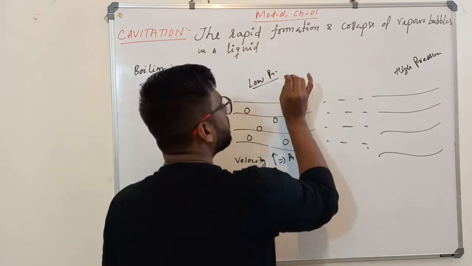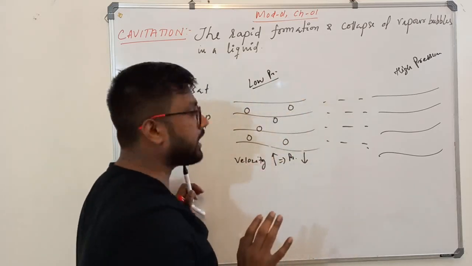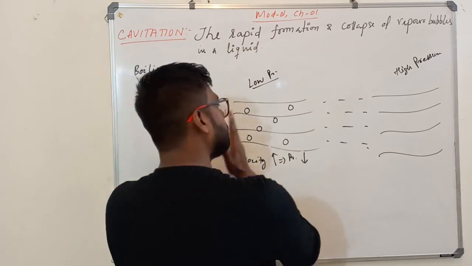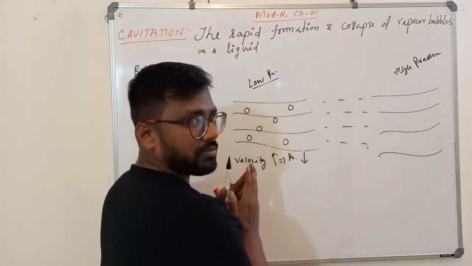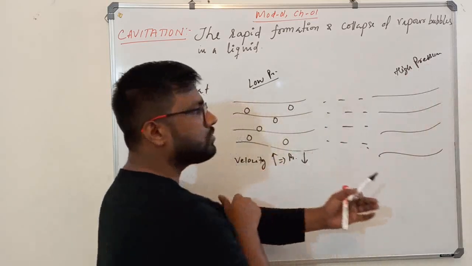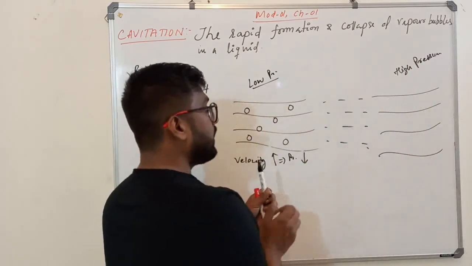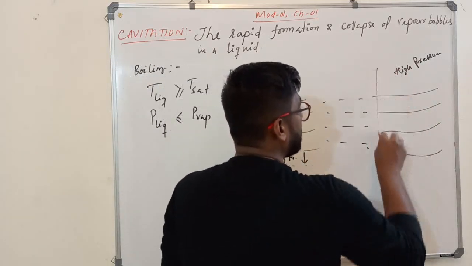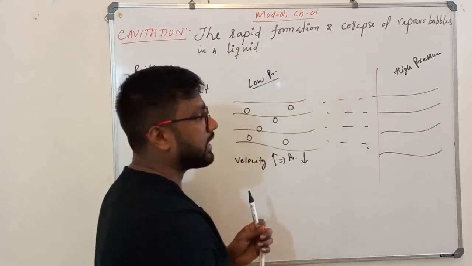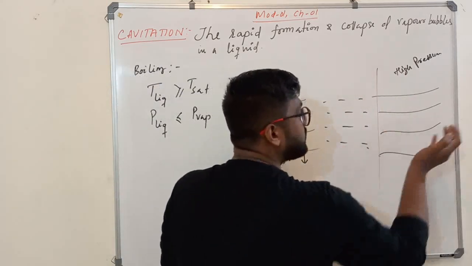Because of the high velocity, the bubbles got carried away to another region where the pressure was high. Let us say this is the boundary after which the pressure is high.